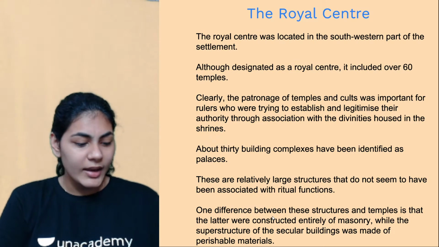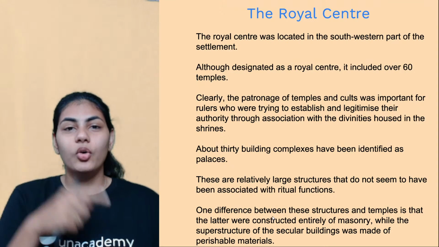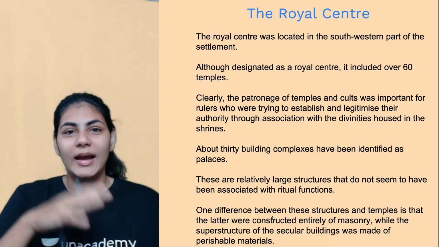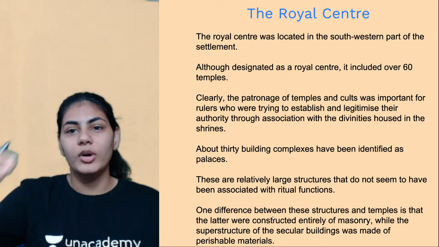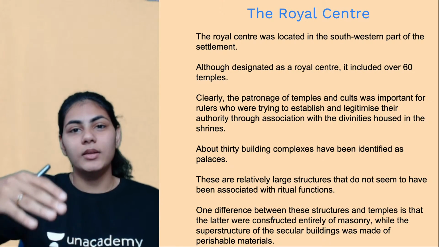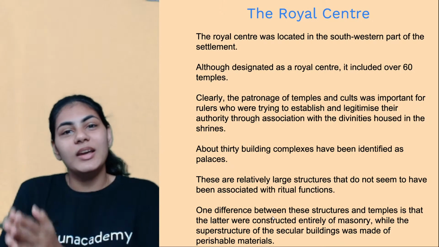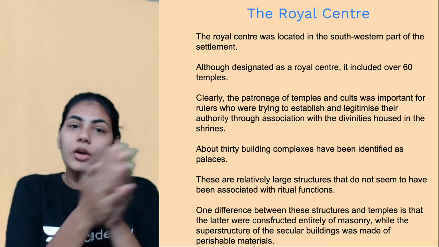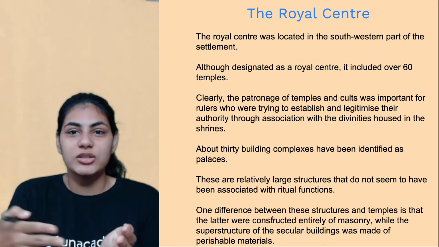In the last class I showed you a picture that the whole of the Vijayanagara empire had a particular layout. Let's say the southern part is the royal center, right? On the other side there are a lot of temples. On one side only elite people used to live, like the classification of the land.